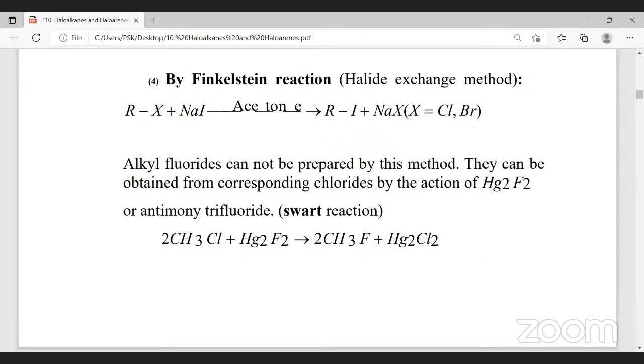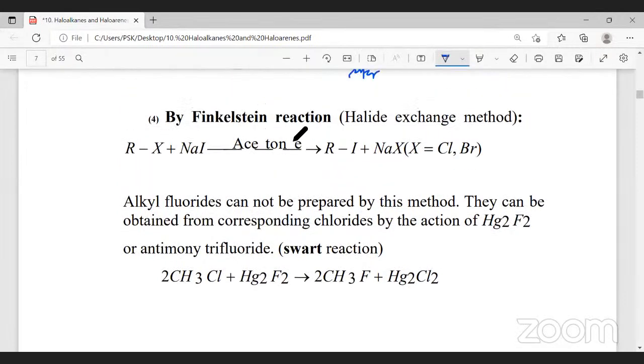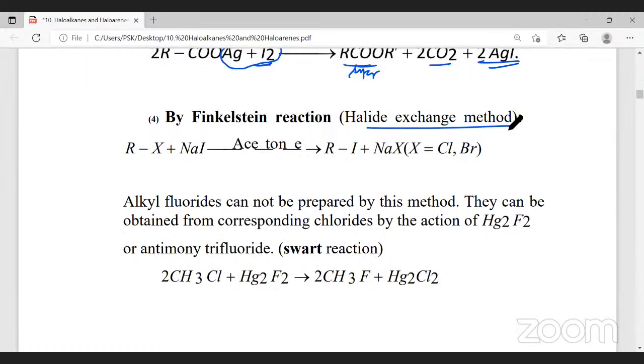Two more reactions and we will stop. And this is an important reaction, the Finkelstein reaction. These are called halide exchange methods. Now, the Finkelstein reaction will take ethyl bromide. When we allow ethyl bromide to react with sodium iodide in acetone medium, Na and Br get eliminated as NaBr.